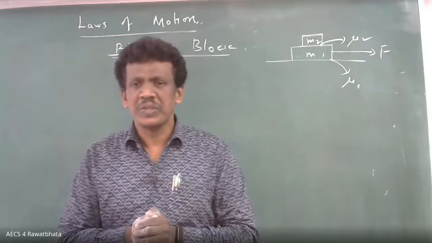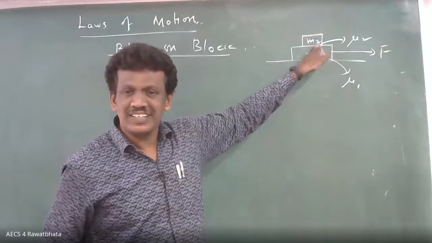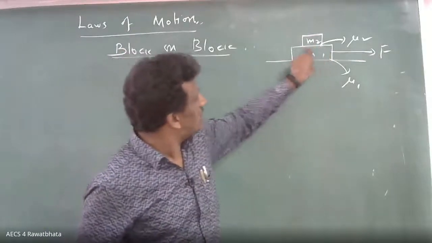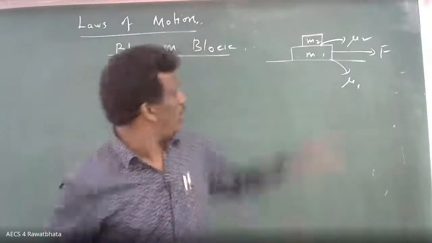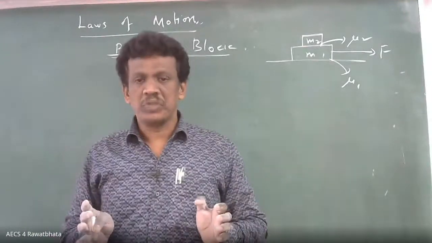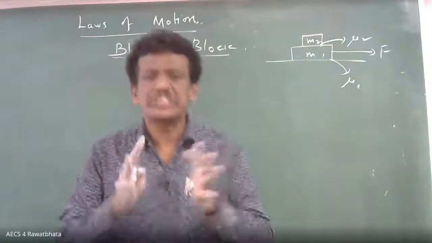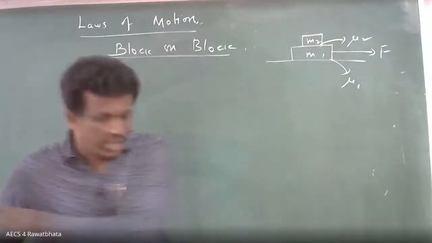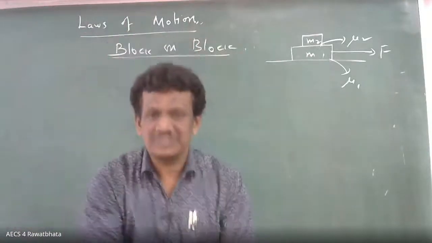M1 will move forward, M2 will fall down, because no force is acting on M2, because it is frictionless. Suppose M1 is an ice bar and you are standing on it; between you and the ice surface there is almost zero friction. Somebody pulls the ice bar, the ice bar will move, and you will fall down.